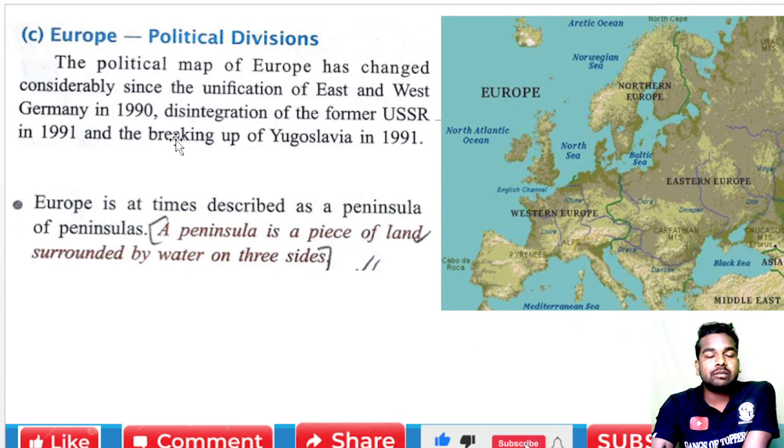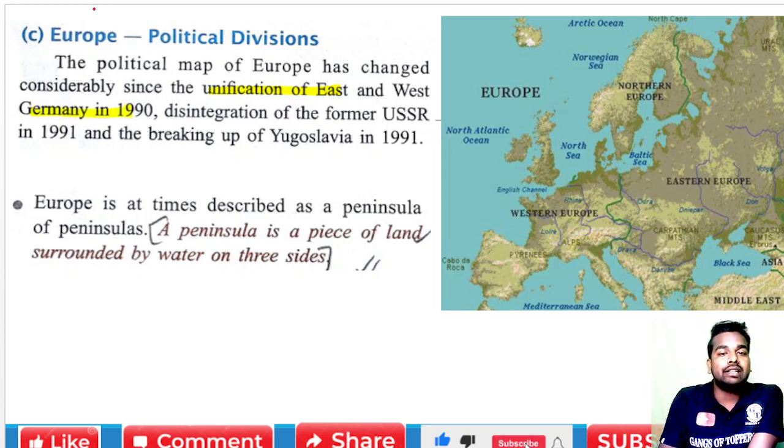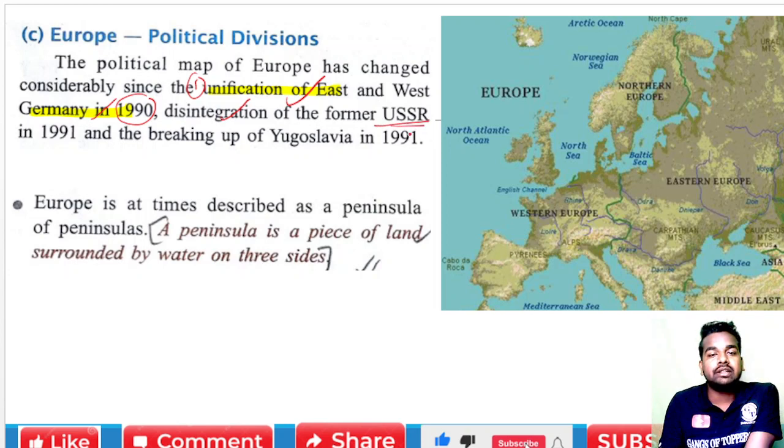Now the next concept is about the political division. The political map of Europe has changed considerably since the unification of East and West Germany. If we talk about the political division, before 1990 the map of Europe was different. But after 1990, due to some changes, that is unification of East and West Germany in 1990s. So what are the changes? First one is the unification of East and West Germany in 1990. Second is the disintegration of the former USSR, and the third one is the breaking up of Yugoslavia in 1991. So we have to understand this concept. After this happened, the map of Europe has changed.